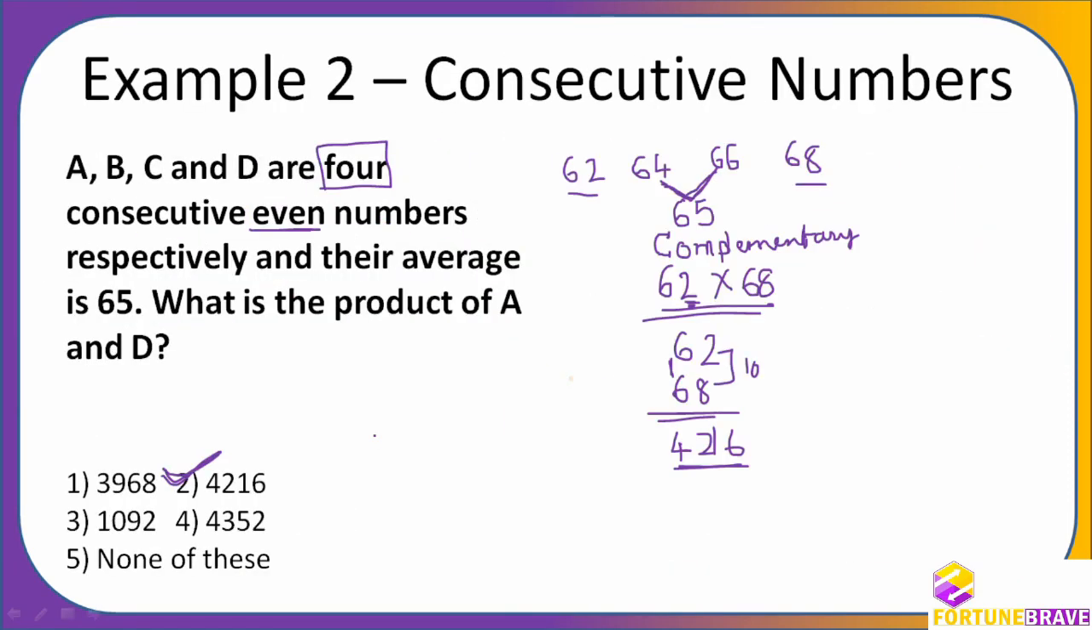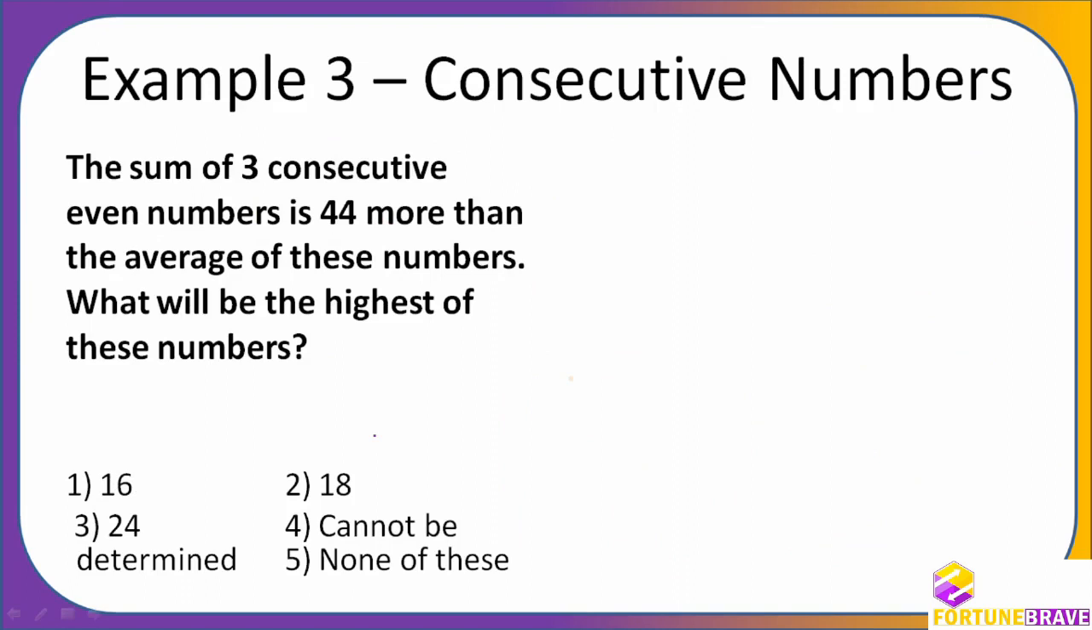What happened? It is going back. Okay. The sum of 3 consecutive even numbers is 44 more than the average of these numbers. What will be the highest of these numbers? Okay. Very good question. We'll try to understand this question and then we'll also find how we can solve it directly. I know 3 consecutive even numbers means those numbers will be A, A plus 2 and A plus 4.